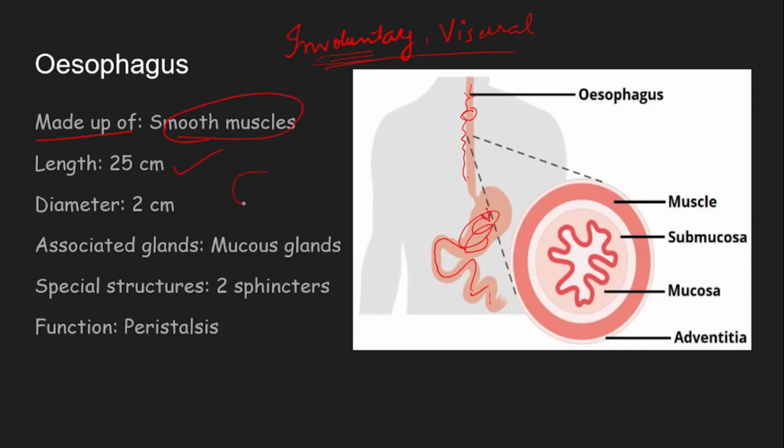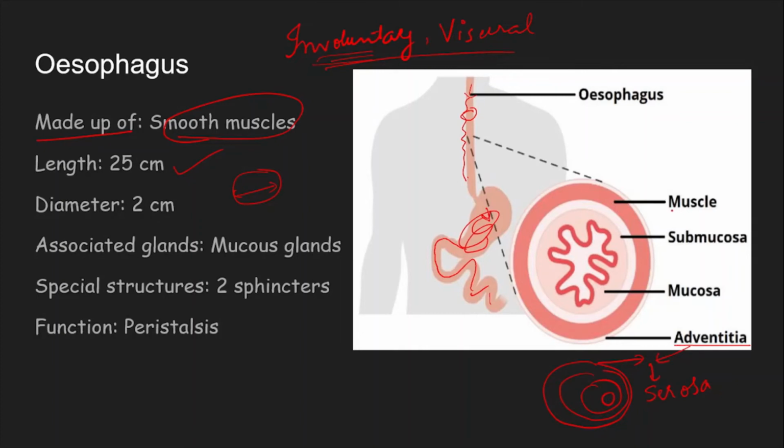The diameter is about 2 centimeters. Associated glands are the mucus glands. I already told you. Remember that, adventitia. I'll just come to this part once before I move ahead. Adventitia is another word for serosa. In the previous presentation, it was told to you that of the layers of the alimentary canal, there are 4 layers. The outermost layer is called adventitia, and also called the serosa. It is made up of connective tissue that maintains the shape and structure of the alimentary canal throughout.